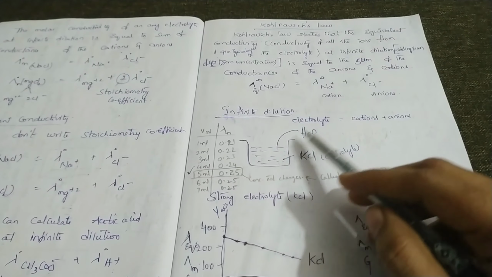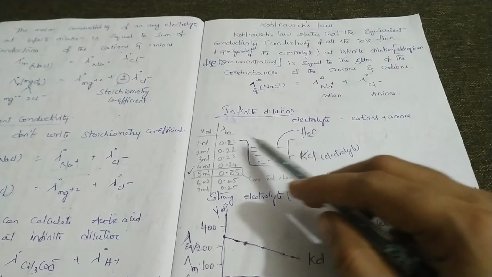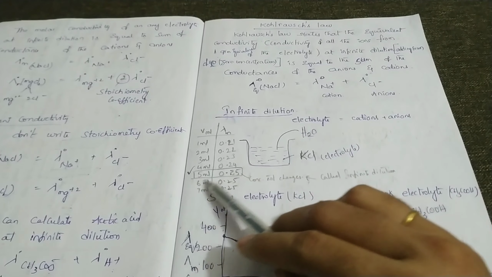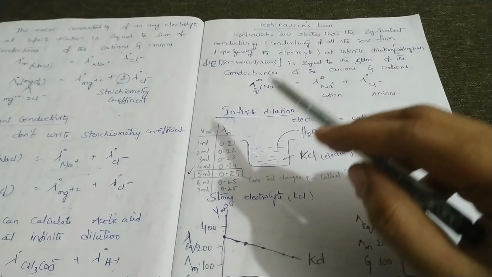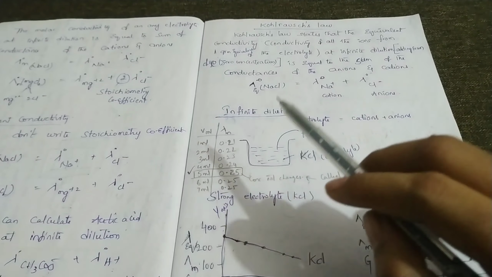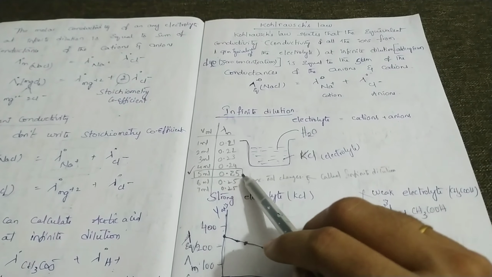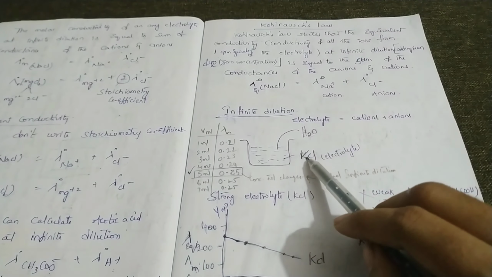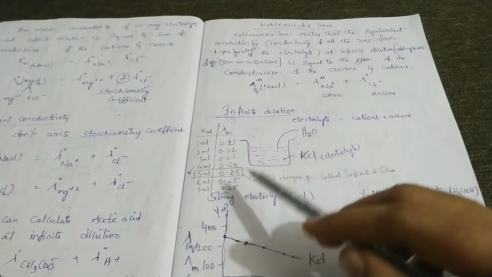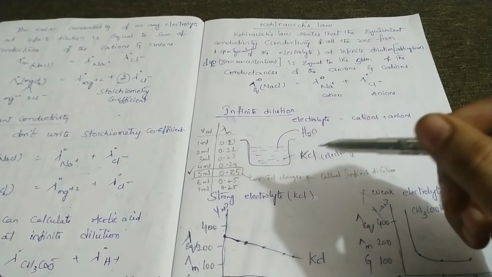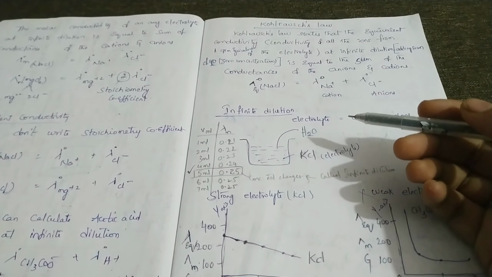As we add more and more water, the concentration of KCl keeps decreasing until it reaches zero. So zero concentration is called infinite dilution.